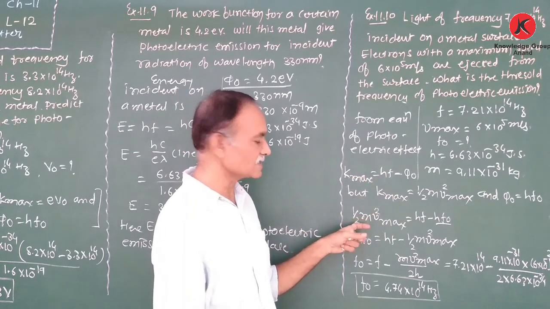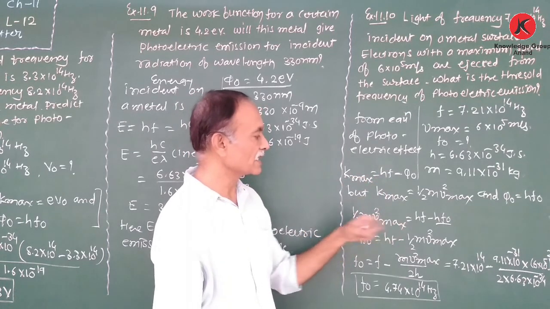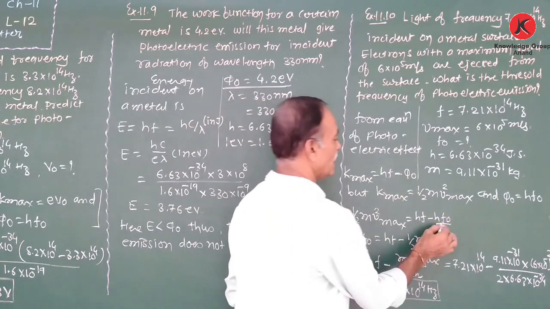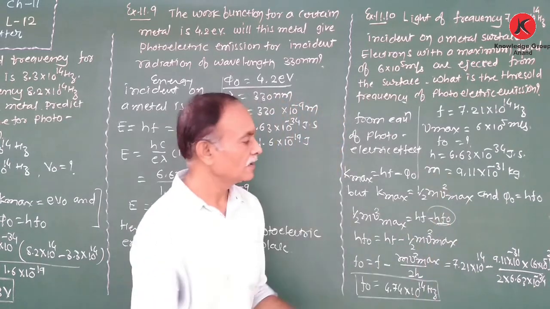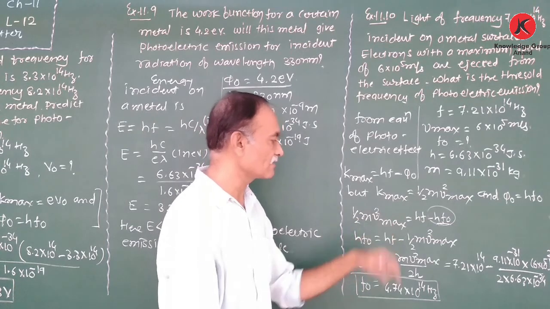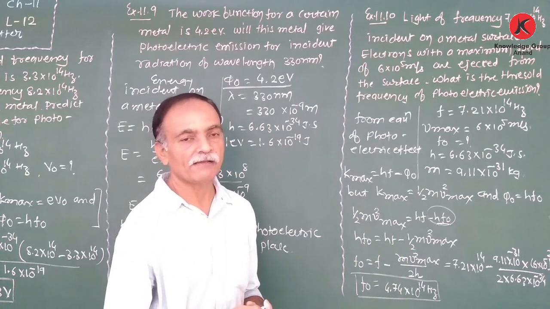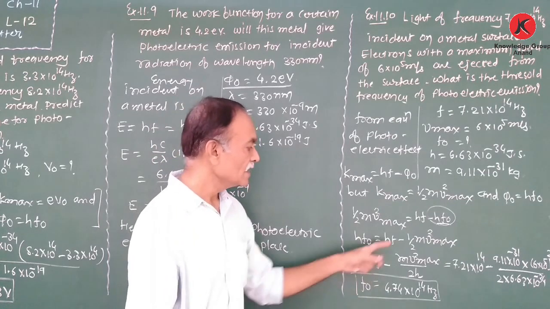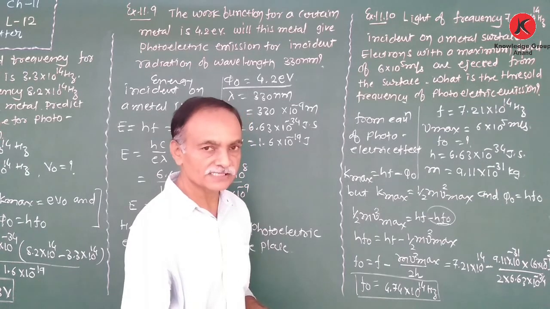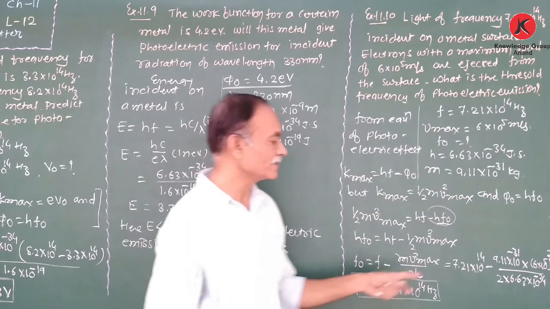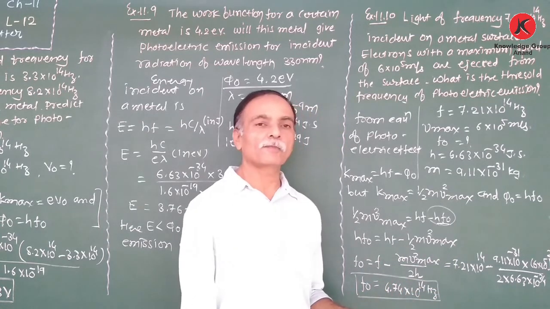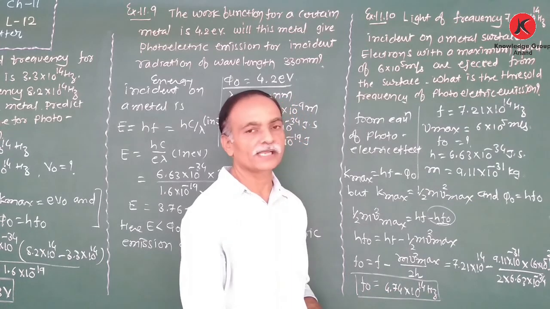So our equation becomes half m v square maximum is equal to hf minus hf0. But we require f0. For that purpose, we take this term on the left hand side. hf0 is equal to hf minus half m v square maximum. Therefore, f0 is equal to f minus m v square maximum upon 2h. Right? As we substitute the values, we obtain the value of threshold frequency as 4.74 into 10 to the power 14.